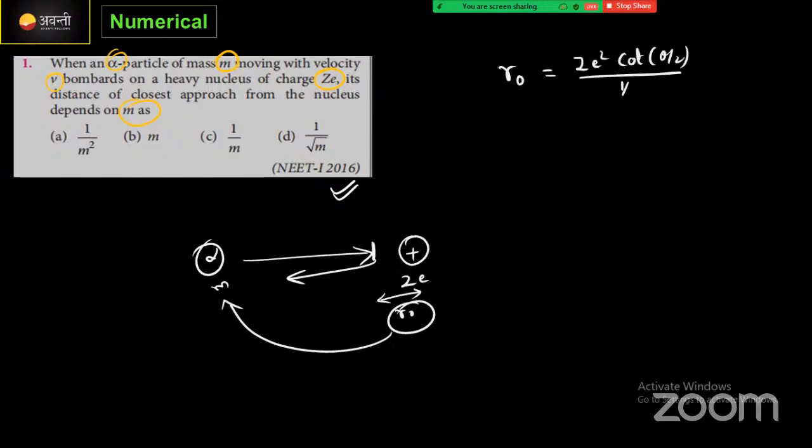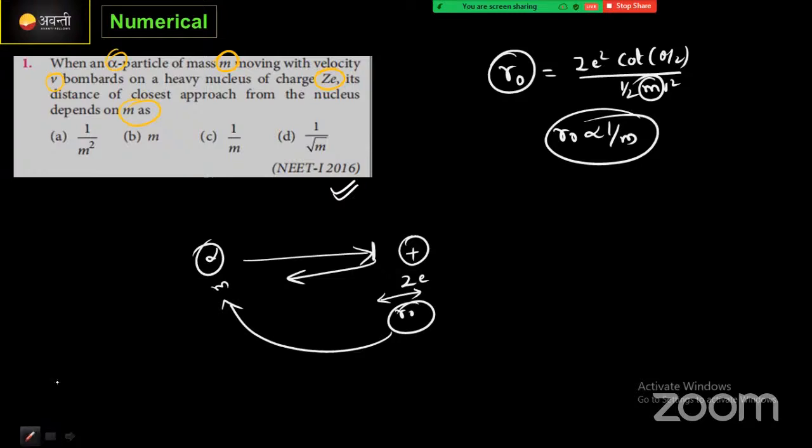The kinetic energy is half m v square. Right? Here, actually, the r naught value is inversely proportional to m. That's why the correct answer is obtained here.